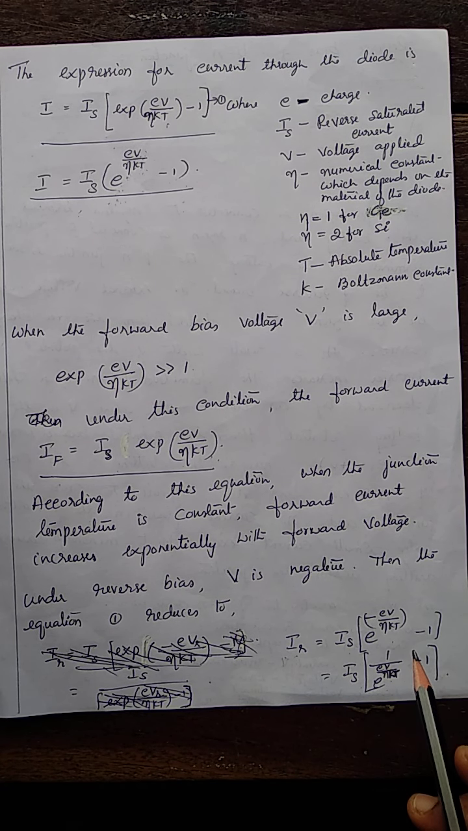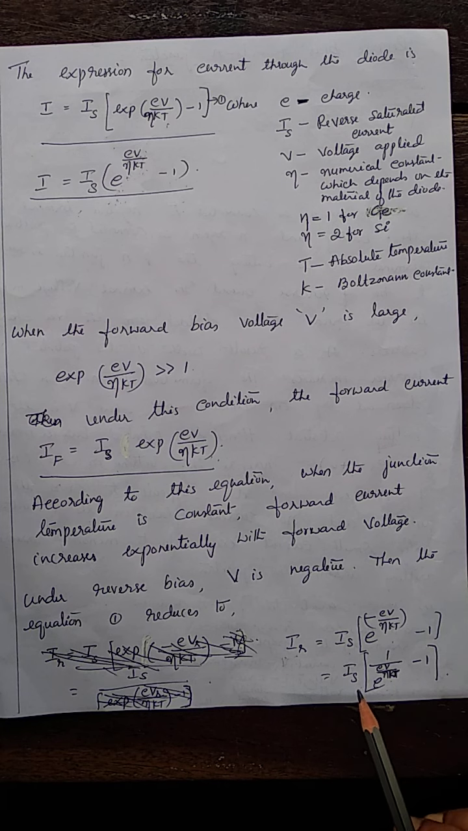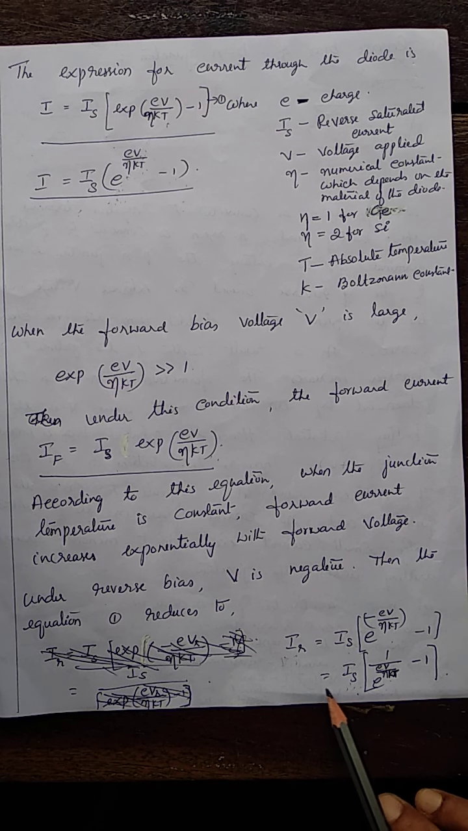So during reverse bias, we get IR equal to minus Is. It says that the magnitude of the reverse current is equal to Is, and it is independent of the applied voltage. Whatever may be the applied voltage, IR equal to minus Is. This is about current through the diode. With this, I stop here.